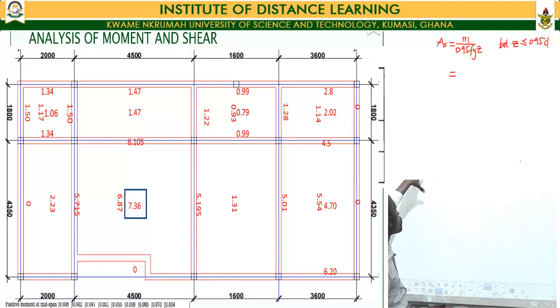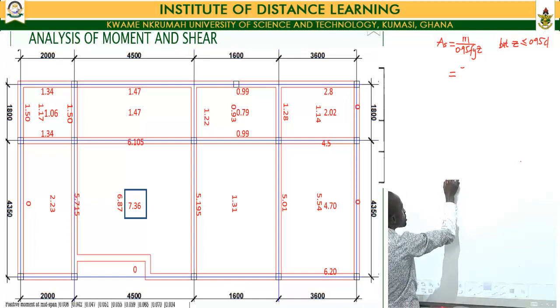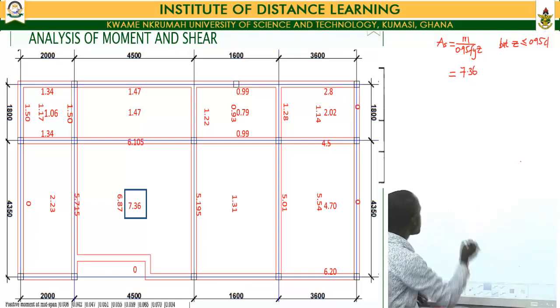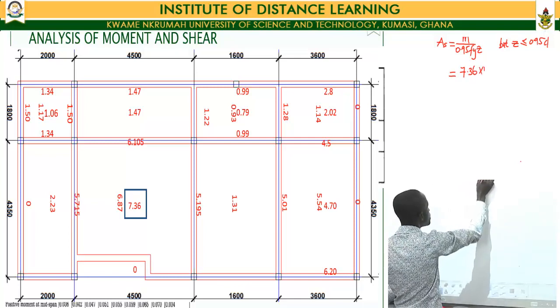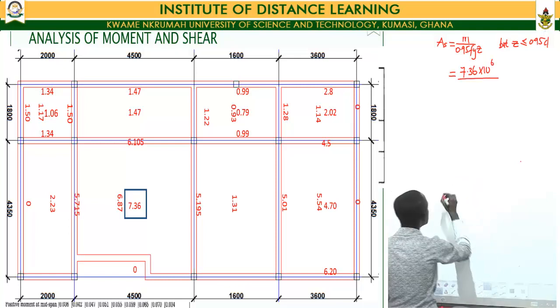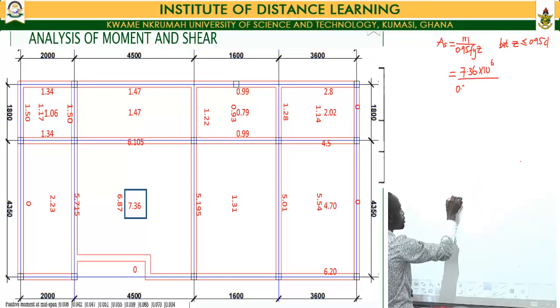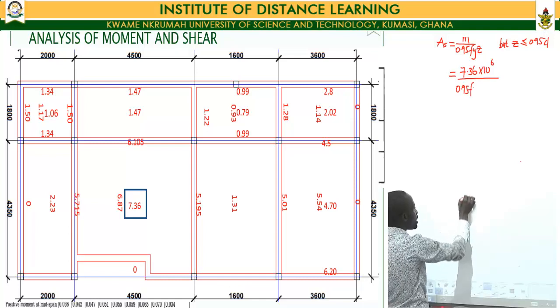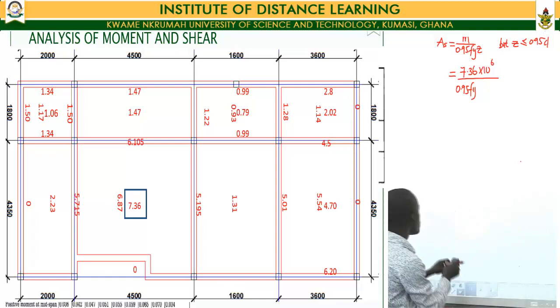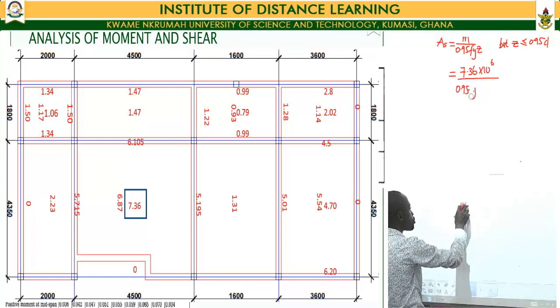This area determines the amount of reinforcement that we need for our maximum moment as we calculated. We are going to have it equal to 7.36 multiplied by 10 to the power 6, divided by 0.95 Fy, and our Fy value is the grade of reinforcement that we are making use of.